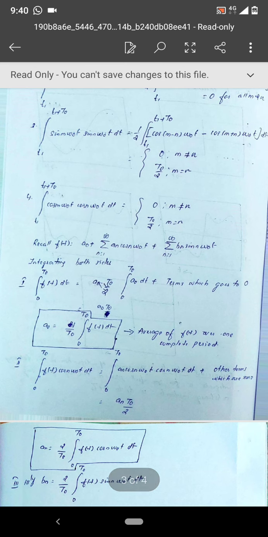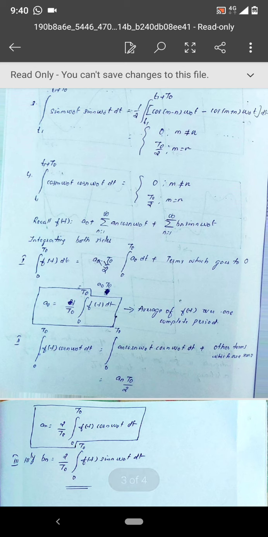Okay, so everything is multiplied by cos n omega naught t. So a naught is also multiplied by it. So when a naught is multiplied by cos n omega naught t, what happens? A naught is a constant, and if you are integrating a cosine waveform over a complete cycle, that becomes 0.